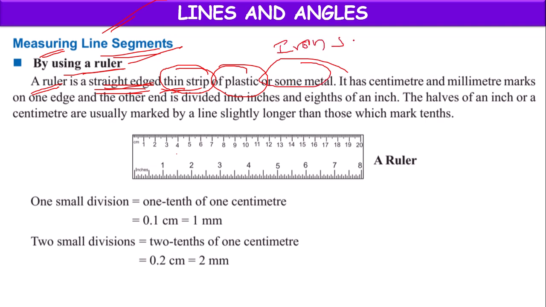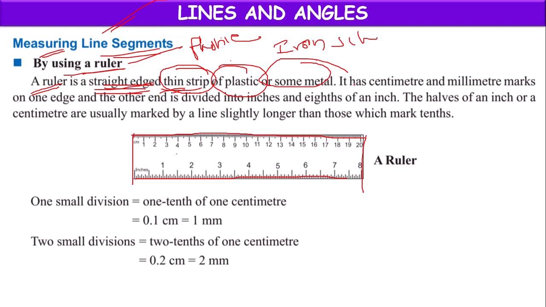We will be using plastic scales in our classroom. All the edges of the ruler will be straight, and it will have some calibrations.